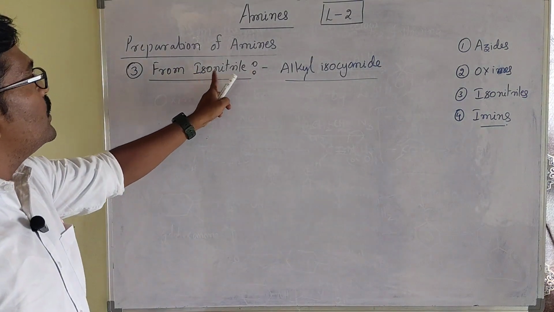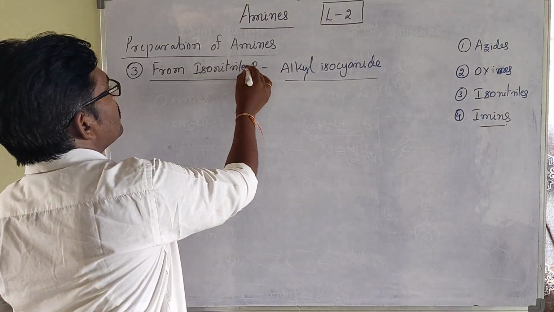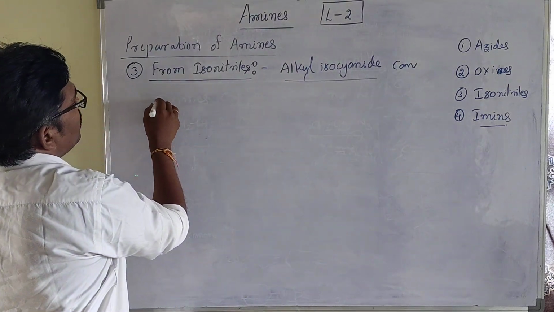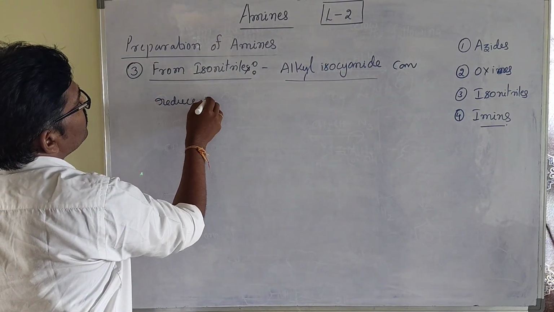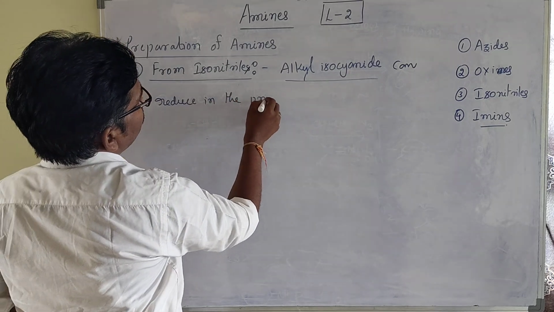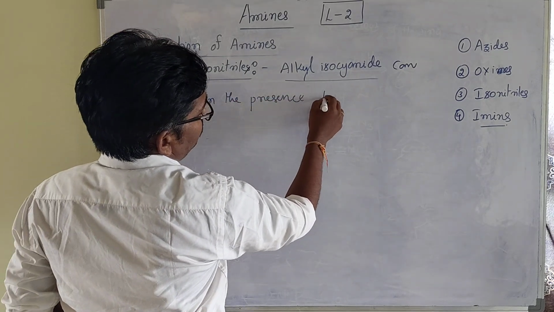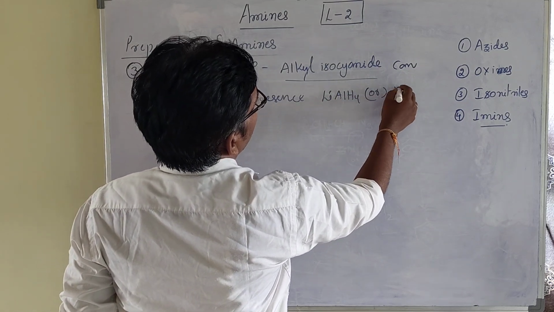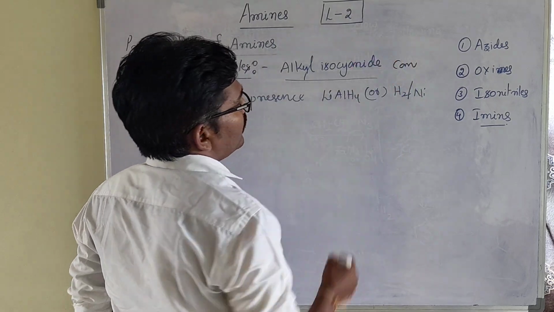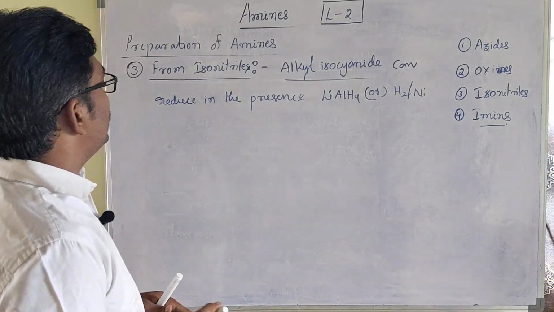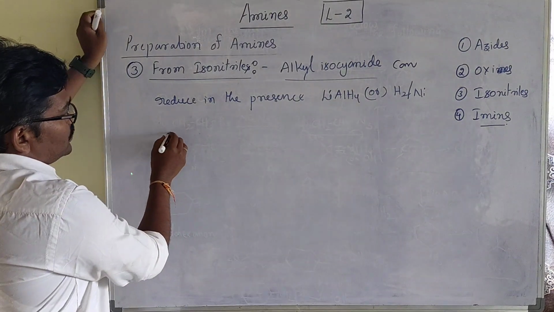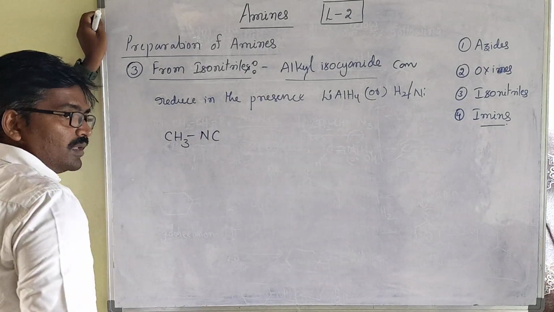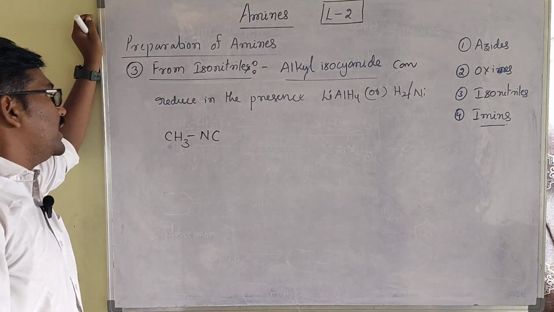This we are calling isonitriles. Alkyl isocyanides can be reduced in the presence of lithium aluminum hydride, or by H2 in the presence of nickel. So that will be converted. For example, CH3-NC, N triple bond C, that is the isonitrile we call.